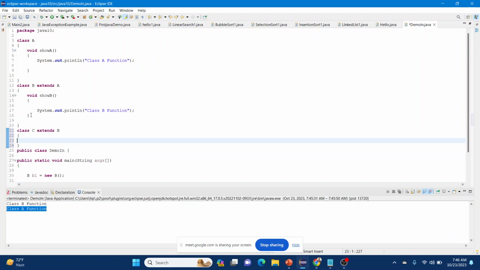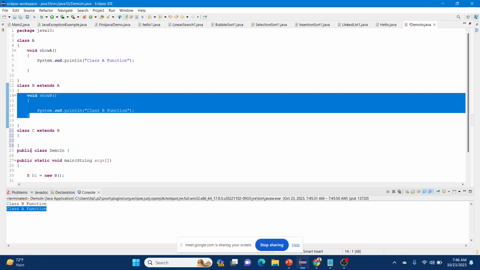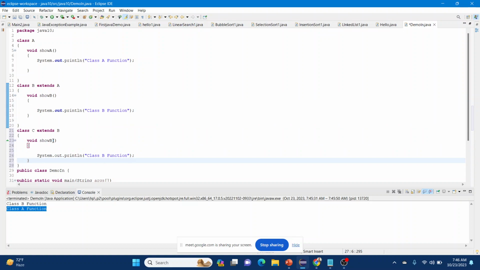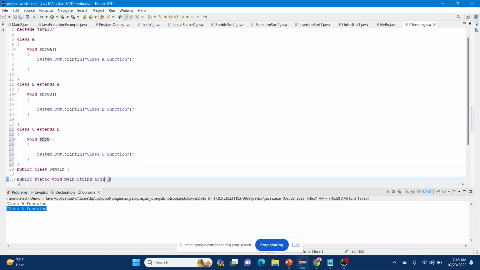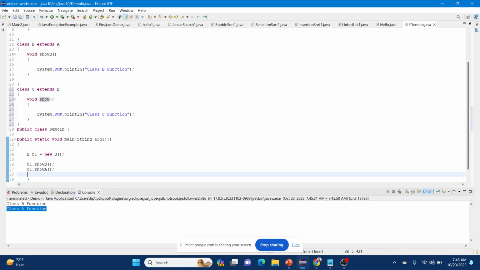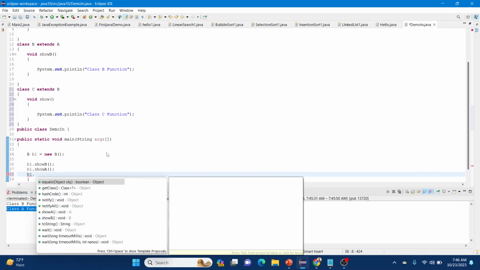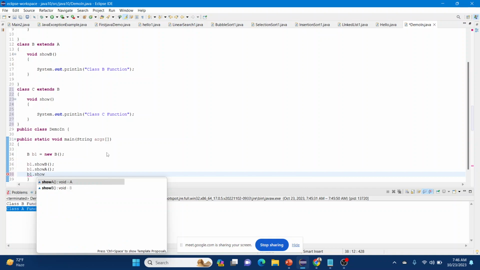We created a new function called show C, the class C function. Now b1 is going to try to access show C, but it will not be able to access it.